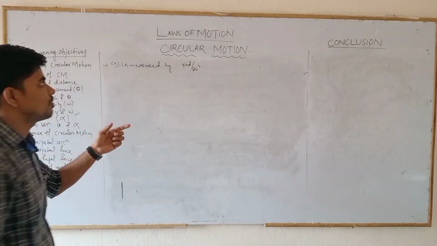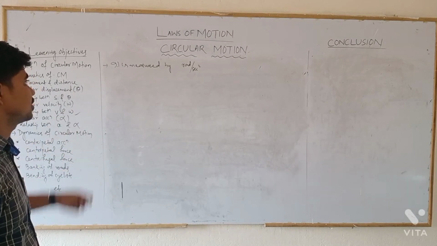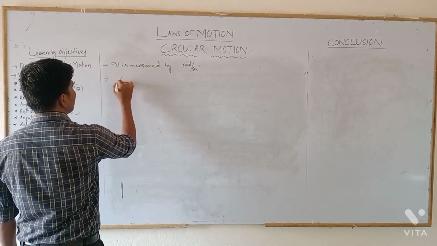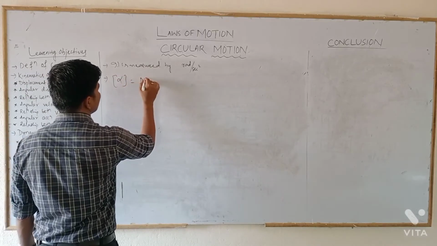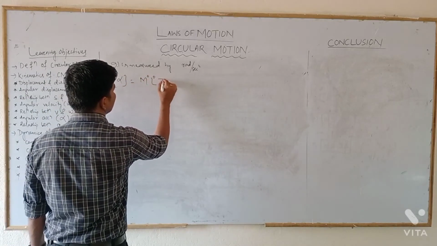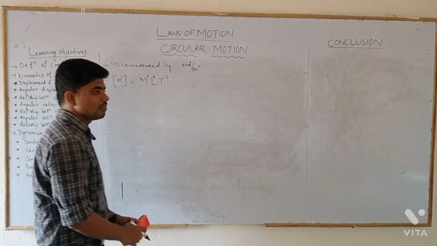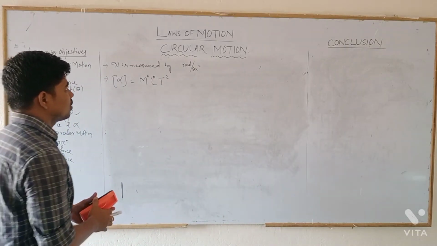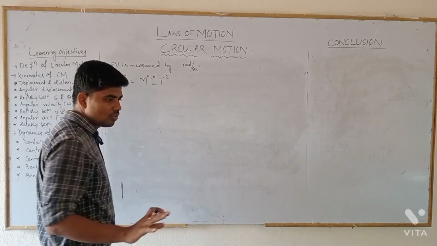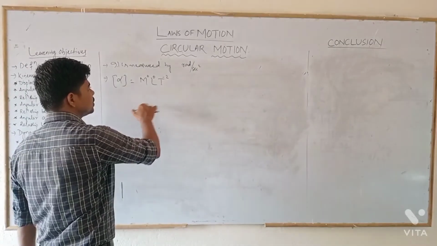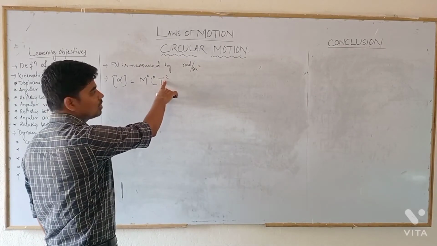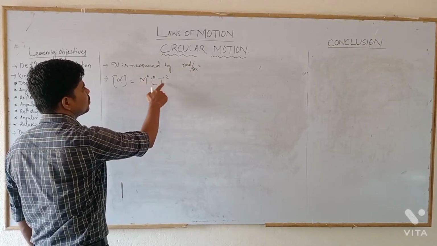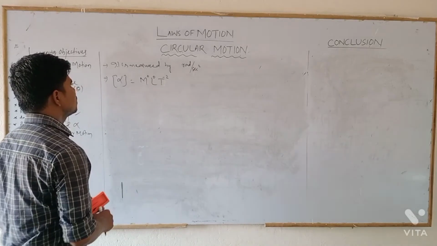This is the practical unit for measuring angular acceleration. And the dimension of alpha will be M0 L0 T to the power minus 2, because angular displacement has no dimension, angular velocity has a dimension of T to the minus 1, and similarly, as it is per second square, it will have a dimension of M0 L0 T to the power minus 2. So this is the very concept.